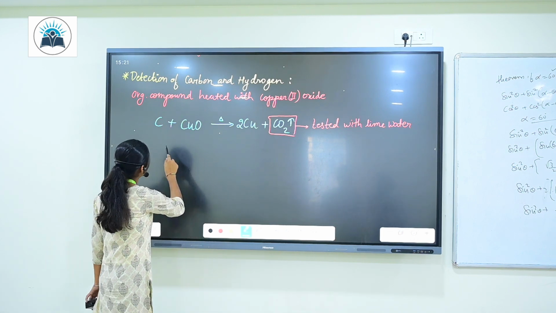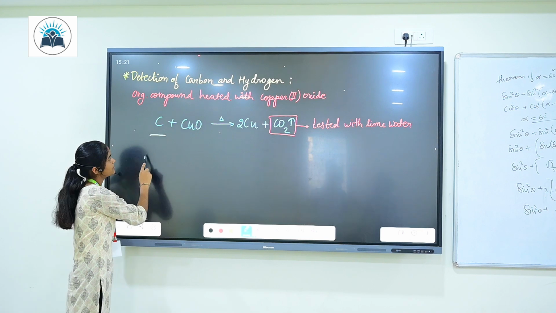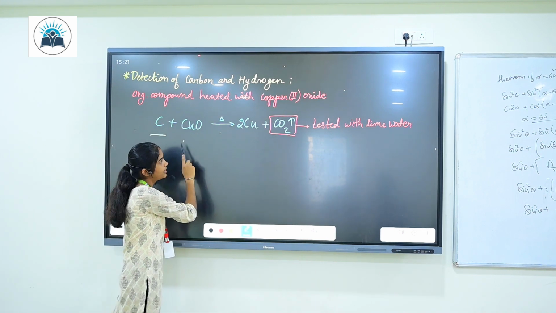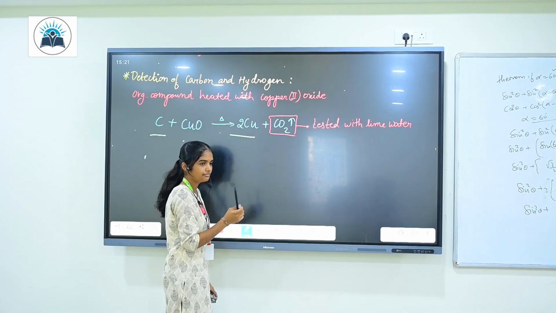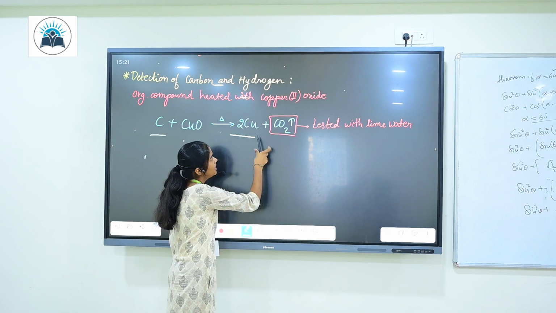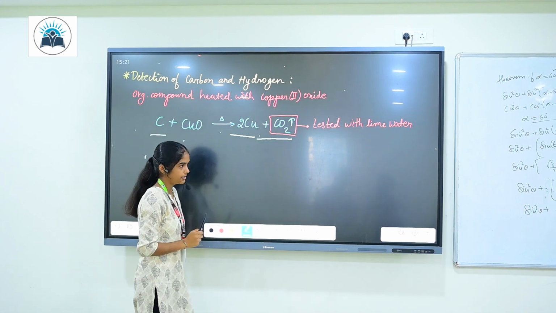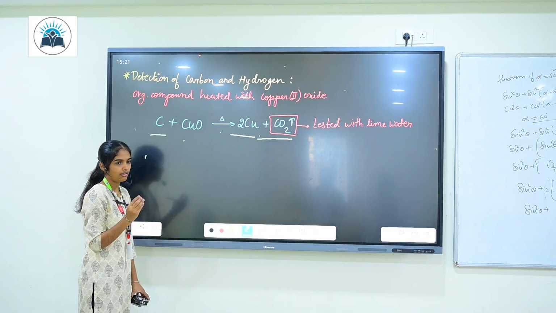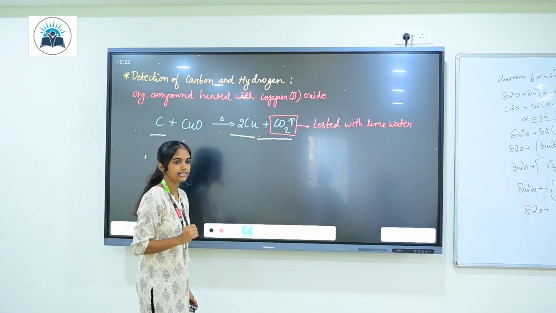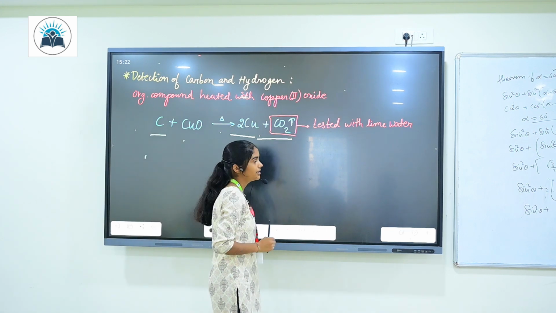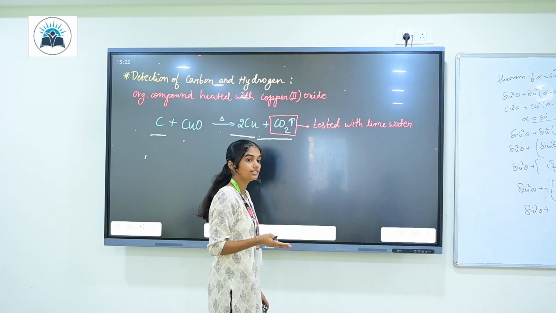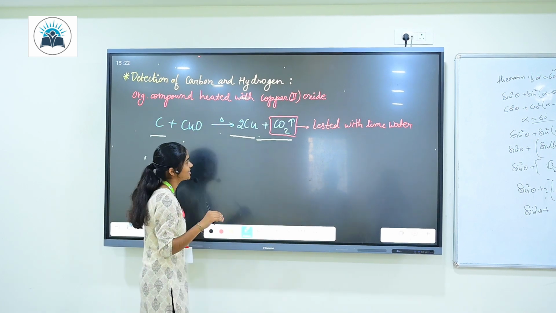So first, what are they doing? The organic compound is being heated with copper 2 oxide. On heating, copper metal is separated and CO2 gas is produced. Obviously, we all know that CO2 gas contains carbon. Now, how are we going to test whether the gas is only CO2 or some other gas?